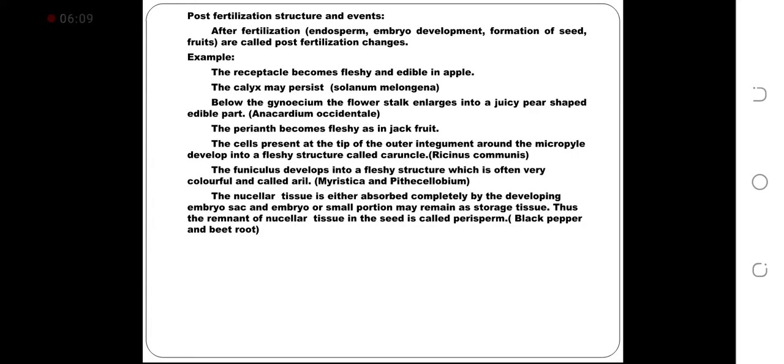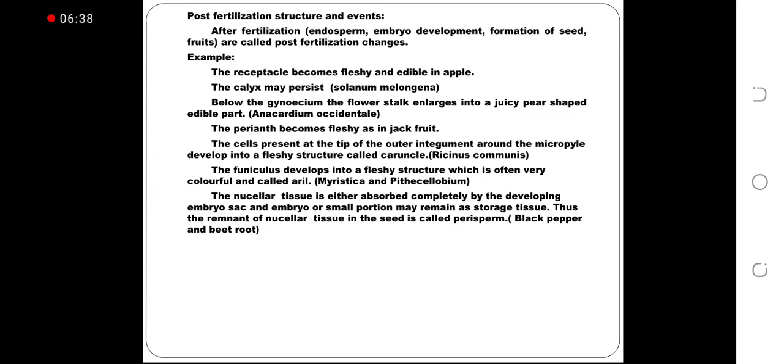The cells present at the tip of the outer integument around the micropyle develop into a fleshy structure called caruncle in Ricinus communis. The funiculus develops into a fleshy structure which is often very colorful and called aril in Myristica and Pithecellobium.